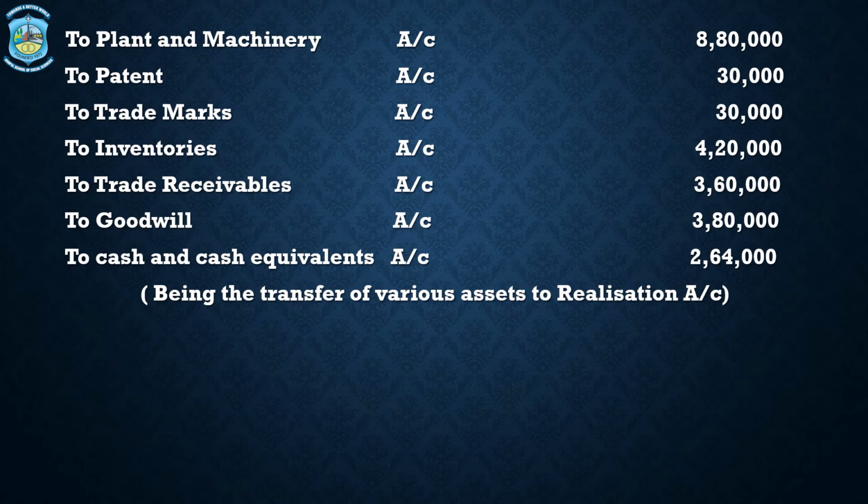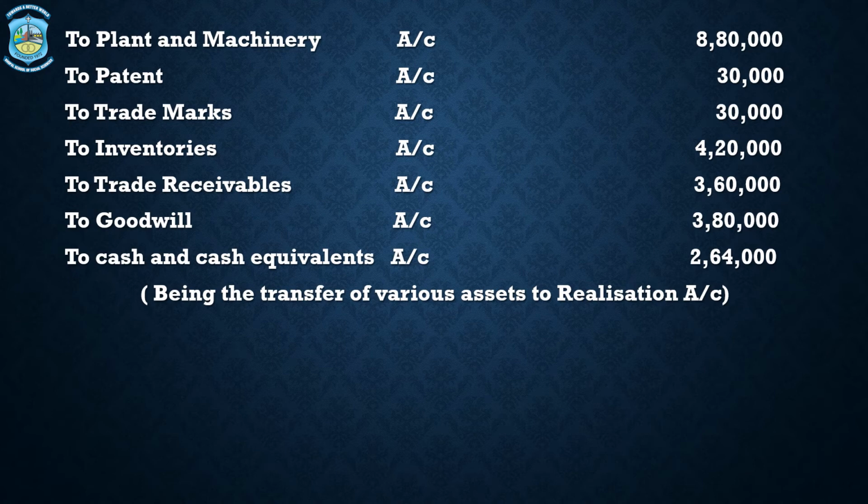27,64,000. To land and building 4 lakhs, to plant and machinery 8,80,000, to patent 30,000, to trademarks 30,000, to inventories 4,20,000, to trade receivables 3,60,000. To goodwill 3,80,000, to cash and cash equivalent 2,64,000. So all these assets would be transferred to realization account, and the realization account total stands now at 27,64,000. Similarly, the liabilities also would be transferred to realization account.